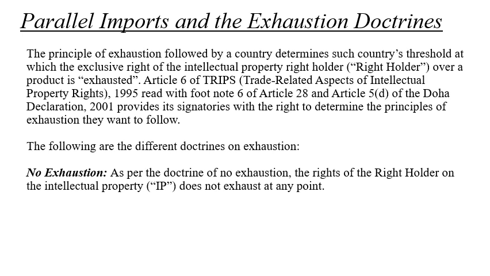So in simple words, you can refer to parallel imports as grey market goods because these are goods which are genuine but they are sold through unauthorized trade channels, right? These are sold from one country to another country. These are genuine goods which are acquired from one country and are sold to another country without the permission of the intellectual property owner, right? The products are indeed legal but are unauthorized because they are imported without the permission of the proprietor, right?